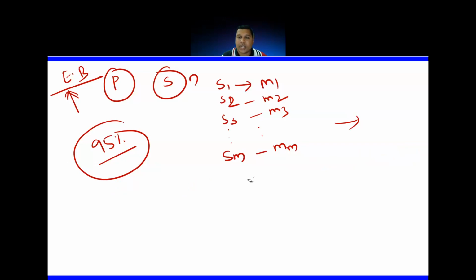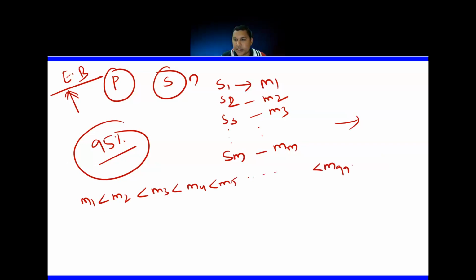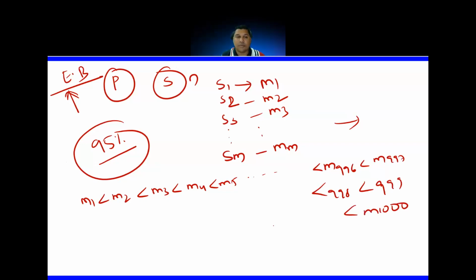If you say that you have 1000 such samples, so M1, M2, M3, M4, and so on, M996, M997, M1000.